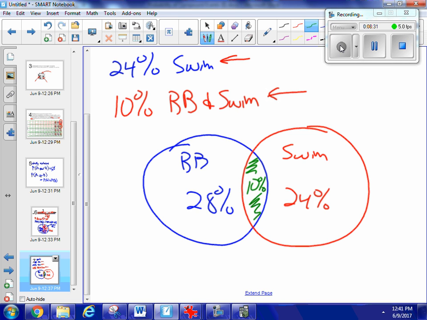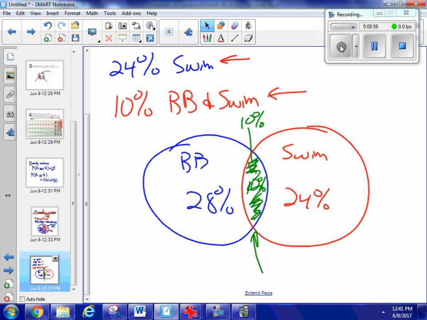And so I can't just add the two together, because then I would be double counting this 10%. If I added 28% and 24%, I'd get 52%, but 10% are doing both. So, whoops, sorry, that's 10%. And I don't want to count them twice. So that leads us to the addition rule when I have overlapping events.